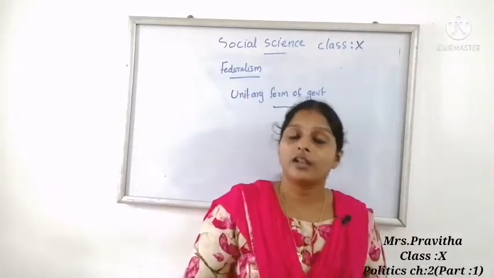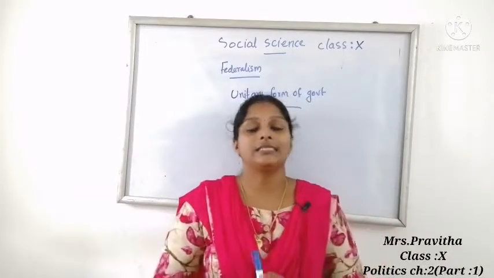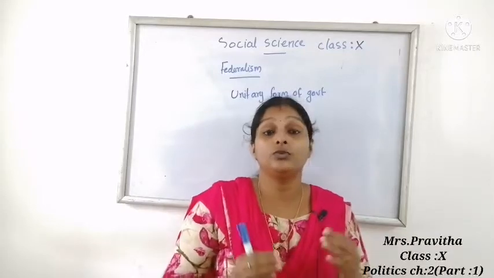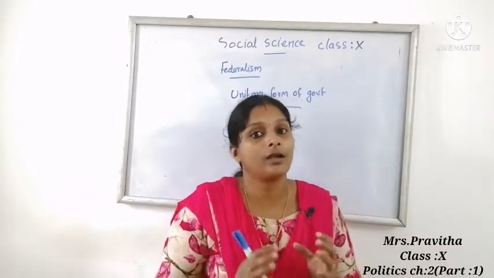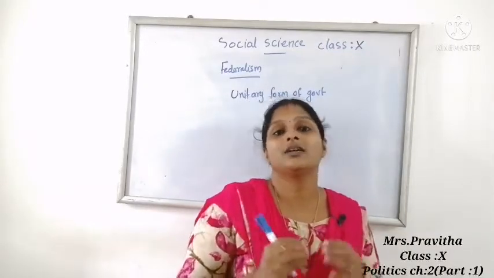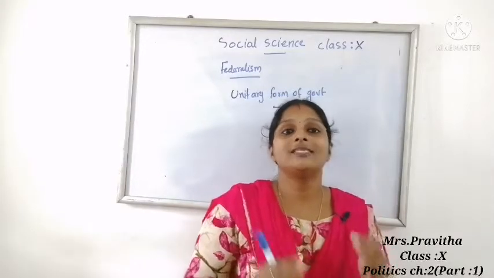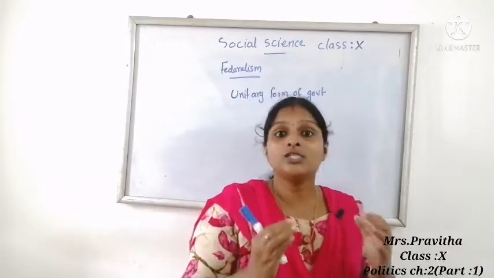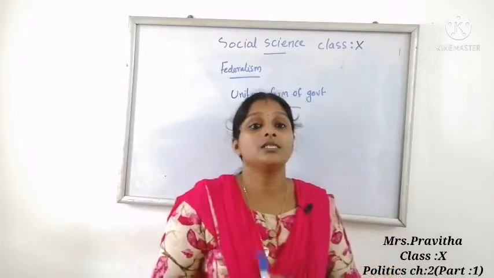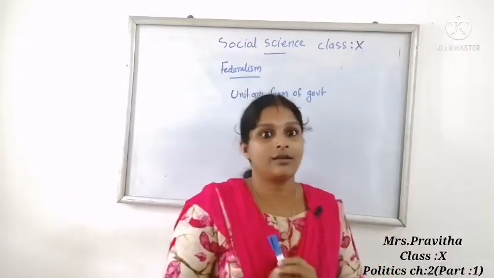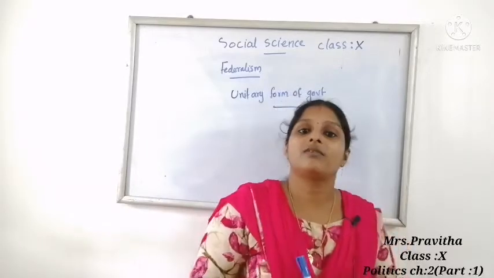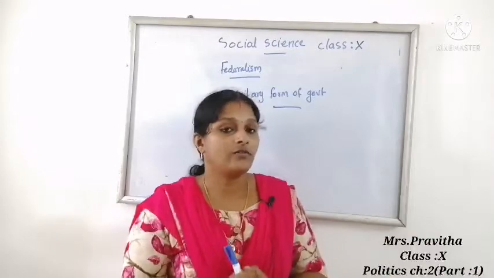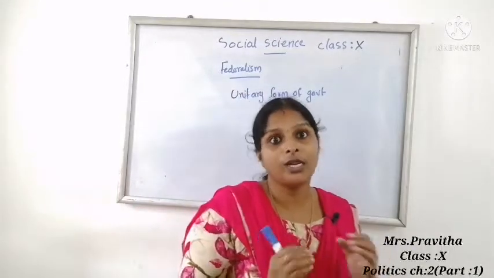But what about the federal system? Under the federal system, central government cannot order the state government to do something. State government has its own power, and state government is not answerable to the central government. Both these governments are separately answerable to the people. So this type of government system is known as federal system.